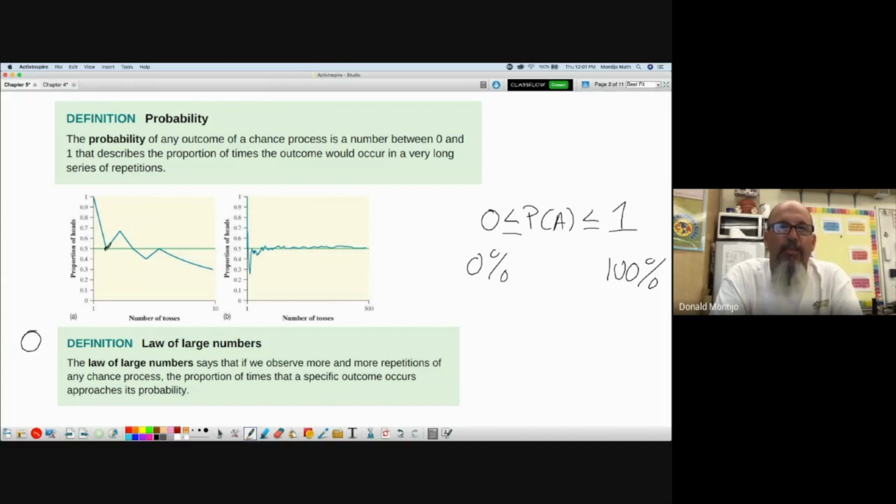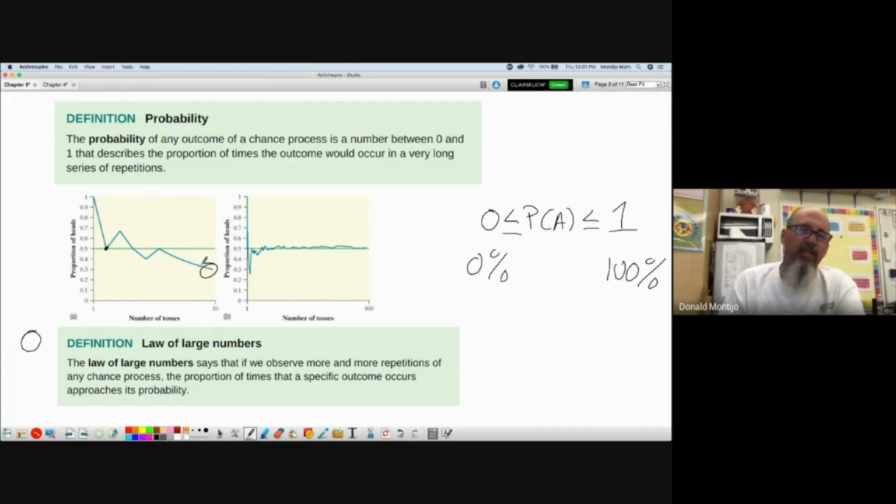But probability is cool in the sense that, why is it fun? Why do we like to gamble? What's cool about it is we don't know what's going to happen on any singular trial. On one trial, are you going to get heads or tails? I don't know. The probability I get heads is 50%, but I don't know what's going to happen. If I flip the coin 10 times, does that mean I'm going to get exactly 5 heads and exactly 5 tails? Absolutely not. As you can see in our example here, after 10 flips, we only had 30% heads.